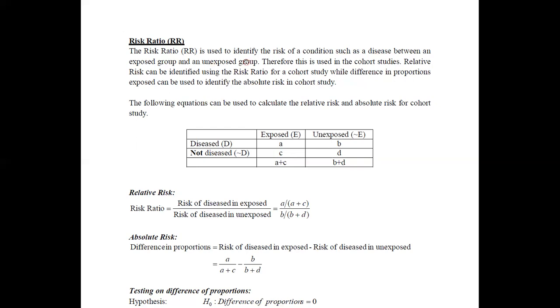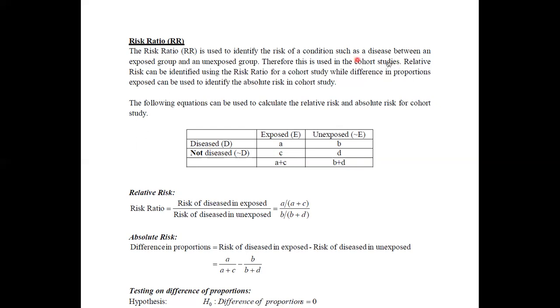Therefore, what we are going to do is, first of all, identify the exposed set and the unexposed set, and thereafter test for the presence of disease and the absence of disease. Therefore, you can apply this risk ratio if you are dealing with cohort studies. Simply, we can say that we can use the risk ratio in cohort studies.